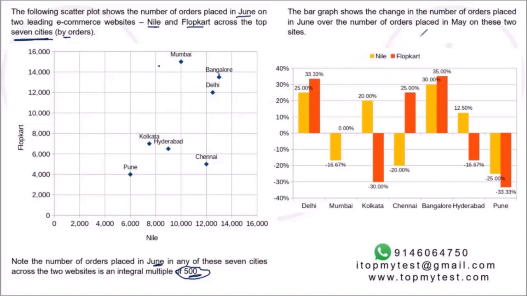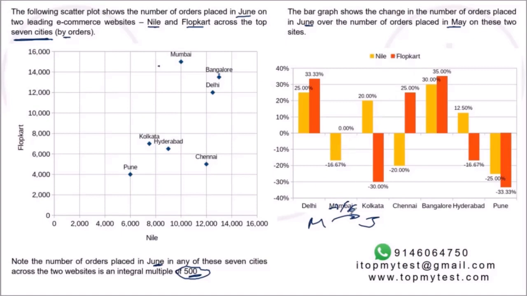The bar graph shows you the change in the number of orders placed in June over the number of orders placed in May on these 2 sites. So you have May to June, and that change is given to you. For example, Mumbai dropped by 16.67%, or dropped by 1/6, over June.